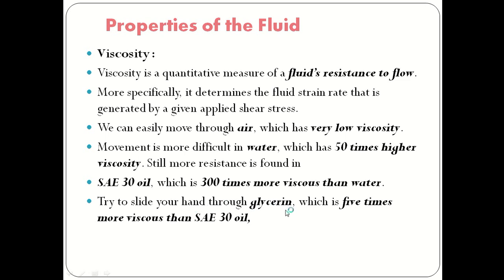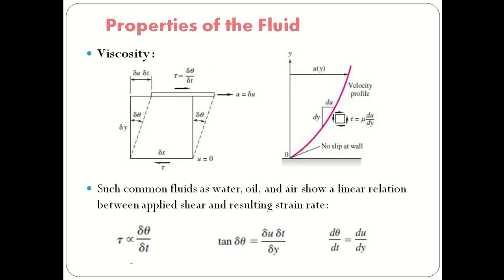Try to slide your hand through glycerin, which is 5 times more viscous than SAE30 oil. That means glycerin is more viscous than SAE30 oil.